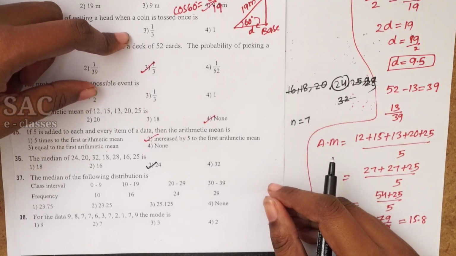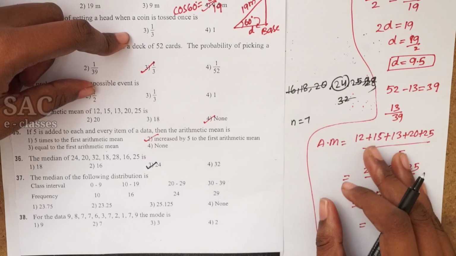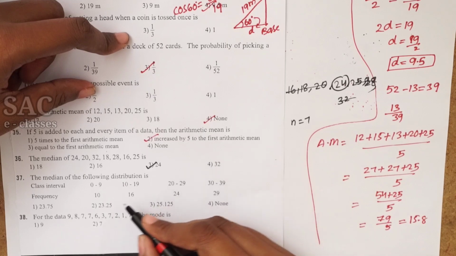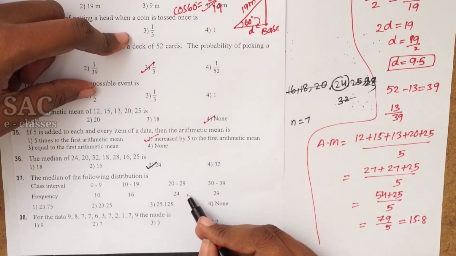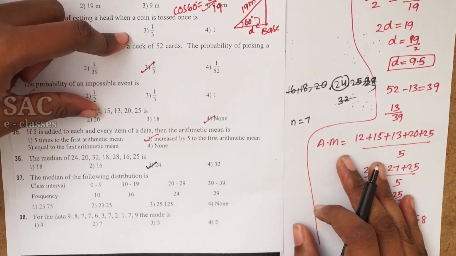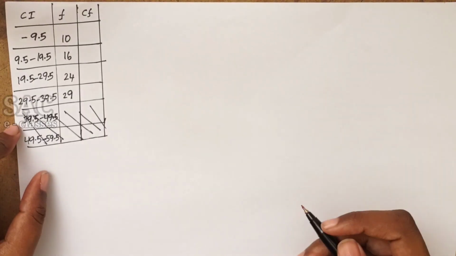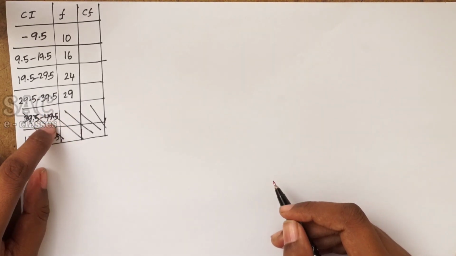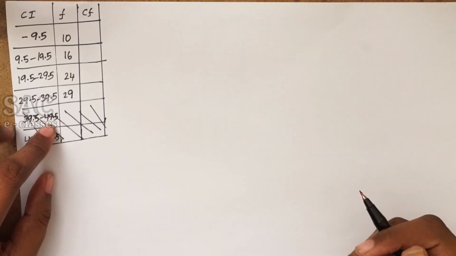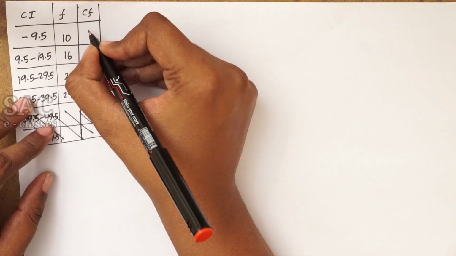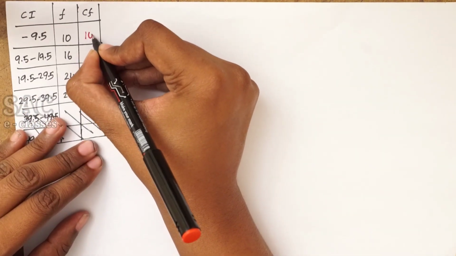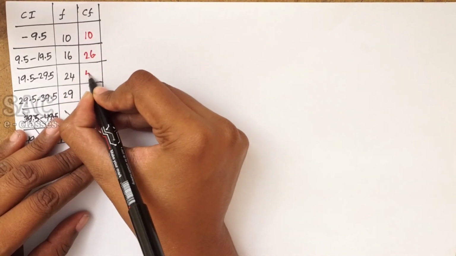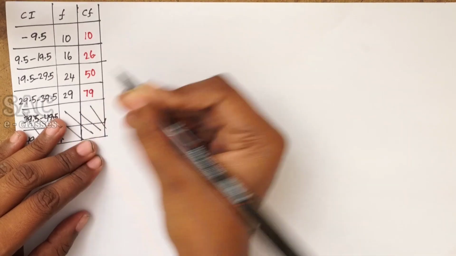The median of the following distribution. If you want to find the median of the following distribution, first of all, if you observe, these are in the form of inclusive class intervals. Let's write this into exclusive form. Whenever we want to find the median or mode or mean, first of all we have to convert the inclusive class intervals into exclusive class intervals. Afterwards you have to find the cumulative frequency. Take that 10 as 10. Add diagonally: 10 plus 16 is 26, 26 plus 24 is 50, 50 plus 29 is 79.